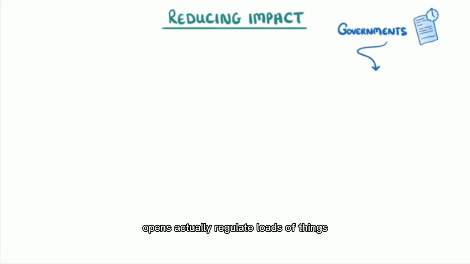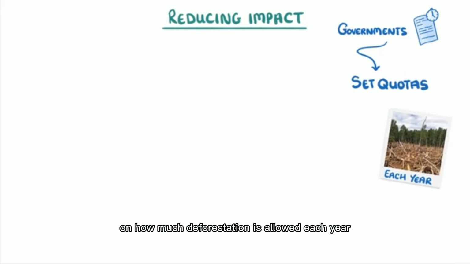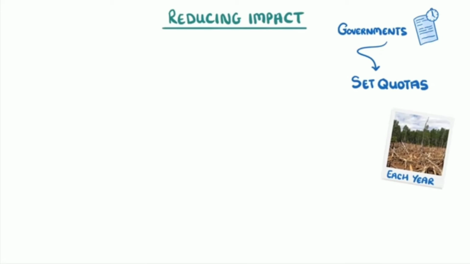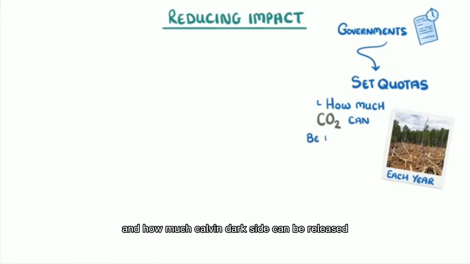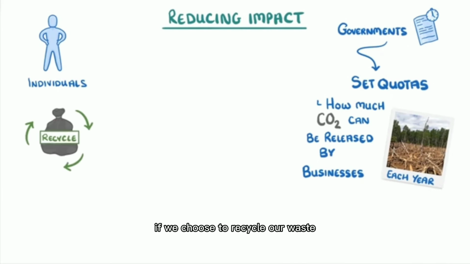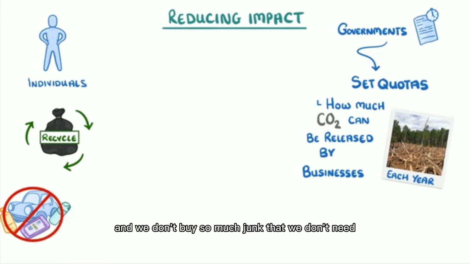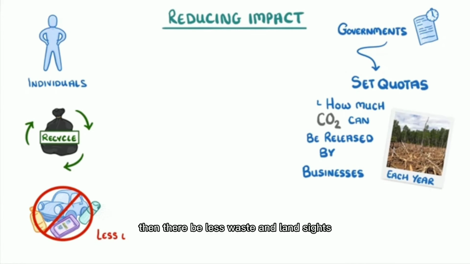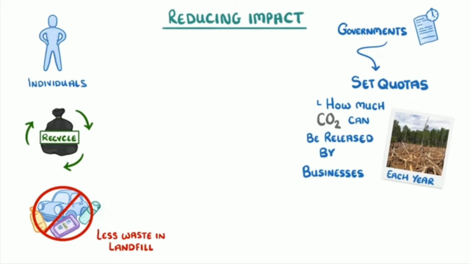Governments actually regulate loads of things. For example, they often set quotas on how much deforestation is allowed each year, and how much carbon dioxide can be released into the atmosphere by businesses. Often though, making a difference is up to us as individuals. If we choose to recycle our waste rather than putting it in the bin, and we don't buy so much junk that we don't need, then there'll be less waste in landfill sites.